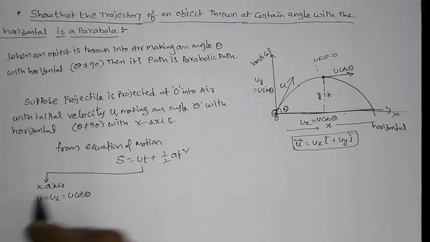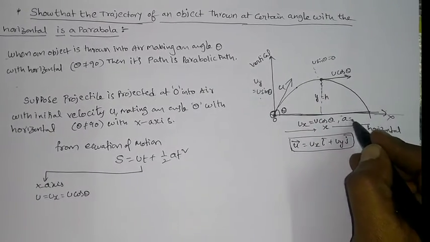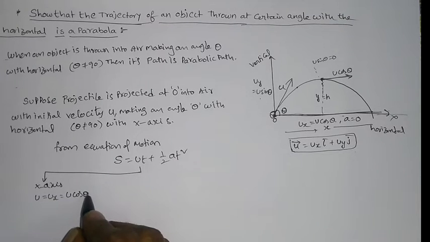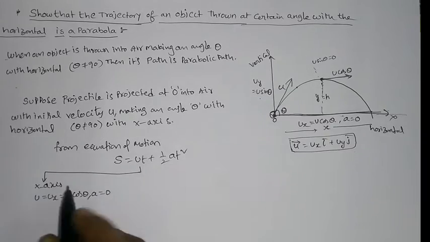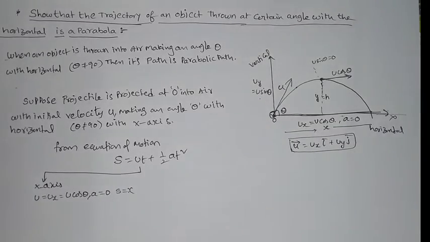Now throughout the journey, velocity is constant. That means what happened to acceleration? Acceleration should be 0. Why? Because acceleration a is equal to dv by dt. If v is constant, the derivative of a constant is nothing but 0. So acceleration a is equal to 0. So horizontal distance, we can say that s is equal to x.